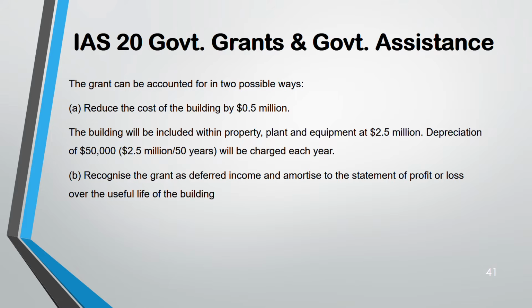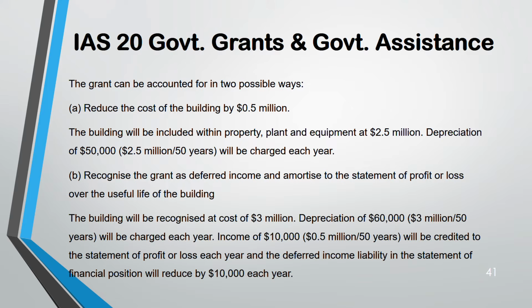Second way, deferred income. So normally cost was 3 million. So 3 million divided by 50 years, so 60,000 is the depreciation. The grant was 0.5, so 0.5 divided by 50. That means income of 10,000. All this 50 years you will recognize. And in your statement of financial position, there will be a deferred income liability. That will be reducing each year by 10,000.